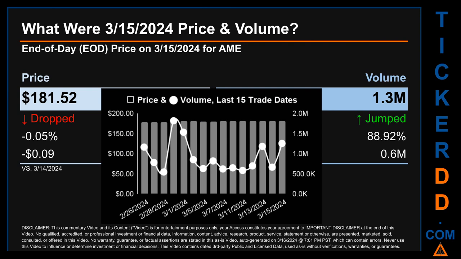The graph shows price and volume for the last 15 trade dates. Across a range of $4.06, the max and minimum end-of-day price were respectively $181.83 and $177.77. Volume saw a range of 1.3 million, from a day low of 544.8 thousand to a day high of 1.8 million.